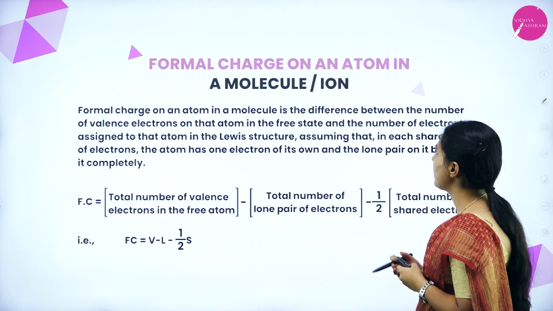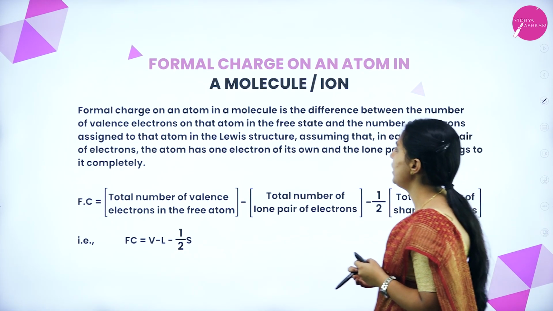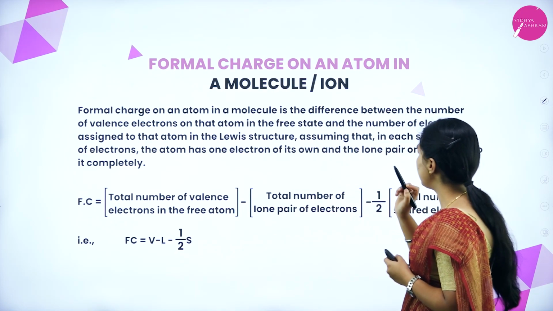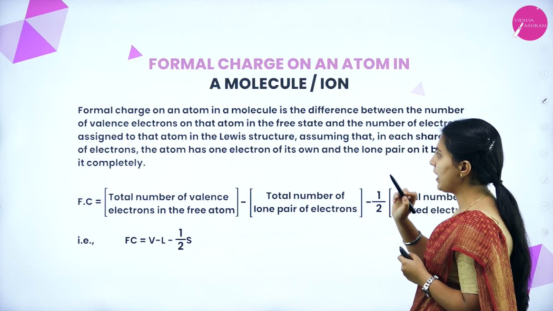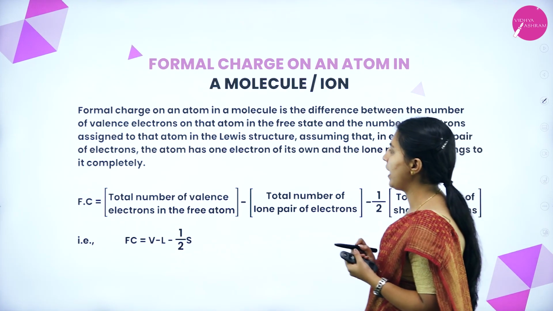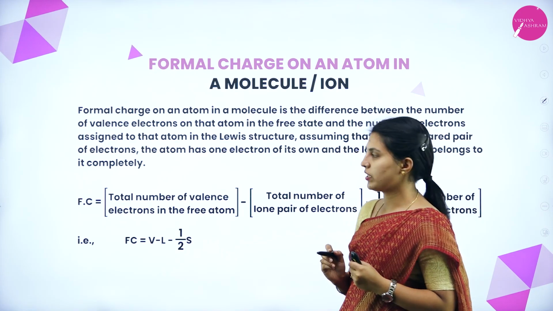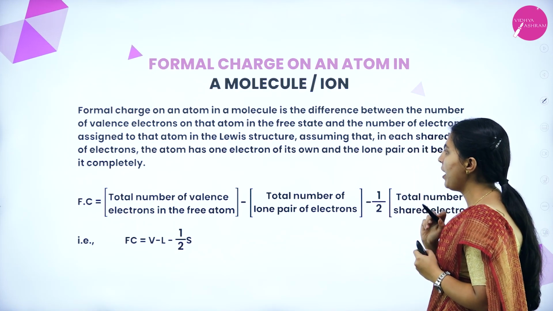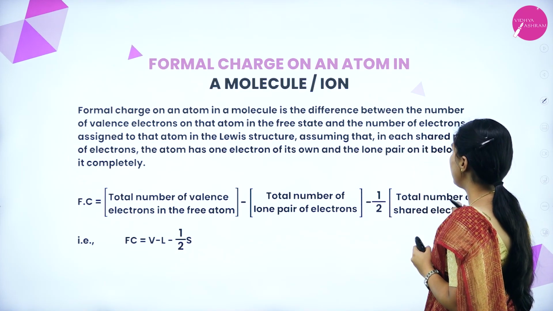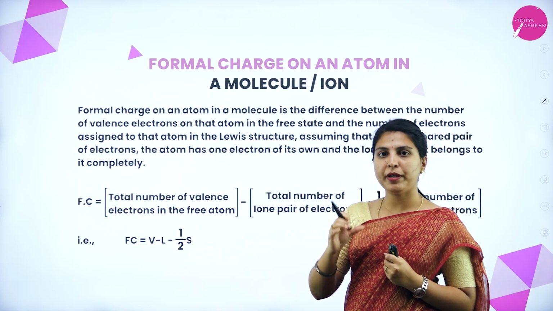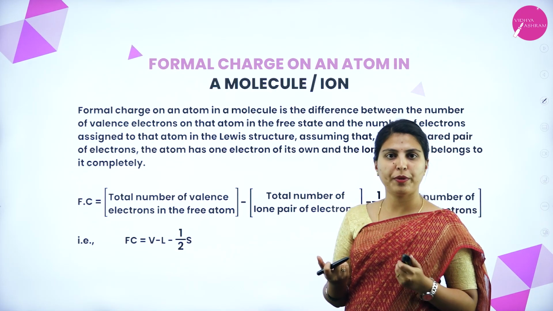Next, formal charge on an atom in a molecule. Formal charge on an atom in a molecule is the difference between the number of valence electrons on the atom in a free state and the number of electrons assigned to that atom in a Lewis structure, assuming that in each shared pair of electrons the atom has one electron of its own, and the lone pair belongs to it completely. A molecule will have bond pairs of electrons and lone pairs of electrons.